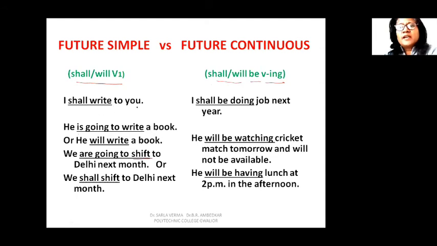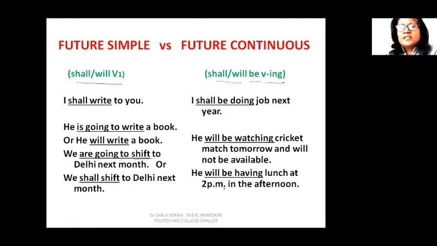Now continuous tense: I shall be doing job next year. So this is your assumption. This is your planning that next year I will be doing job or I shall be doing job. He will be watching cricket match tomorrow and will not be available. So the action of watching will continue tomorrow, which is a future time expression that indicates future tense.